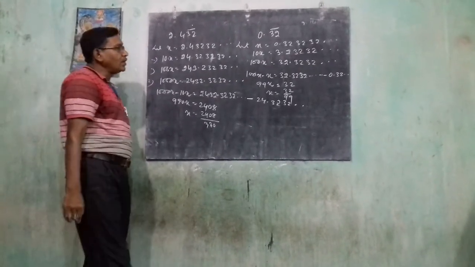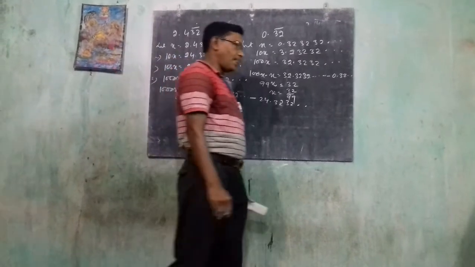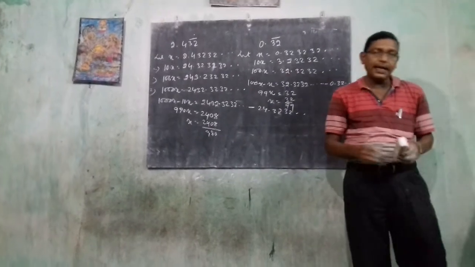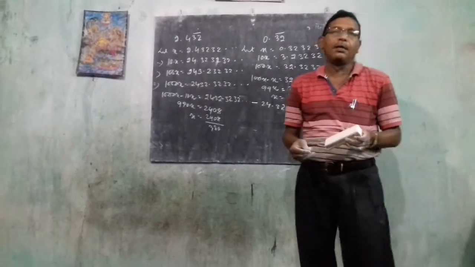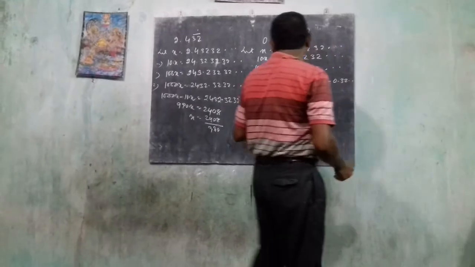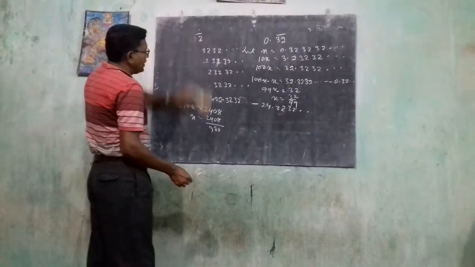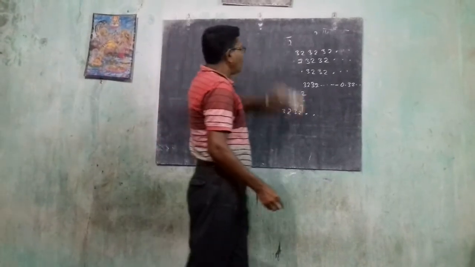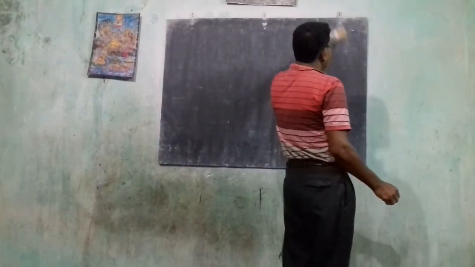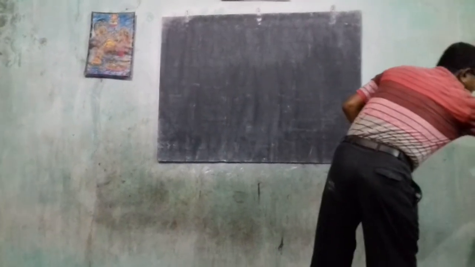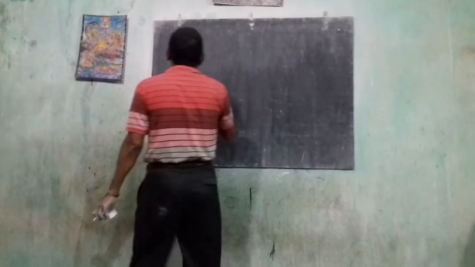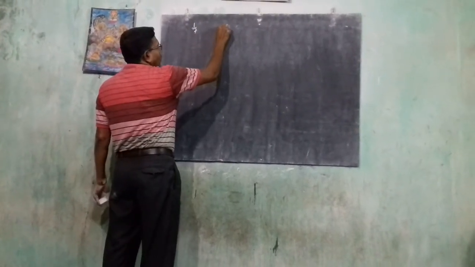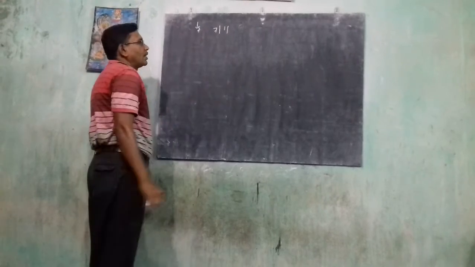Then here we know the irrational number. Now we find the irrational number between 1 by 7 and 2 by 7. How can we find the irrational number between 1 by 7 and 2 by 7? 1 by 7 means 1 divided by 7. Now we can find their value.